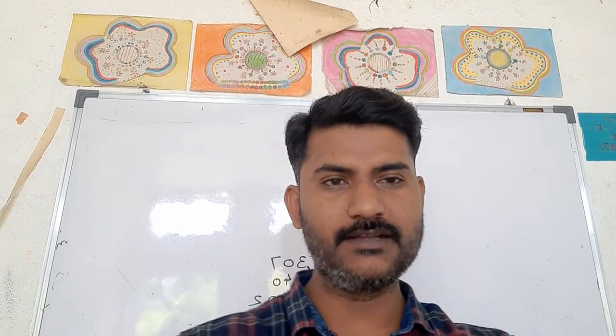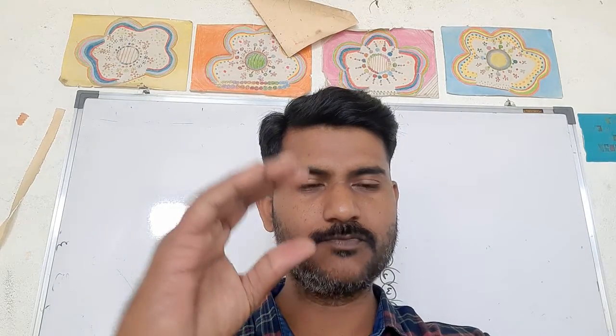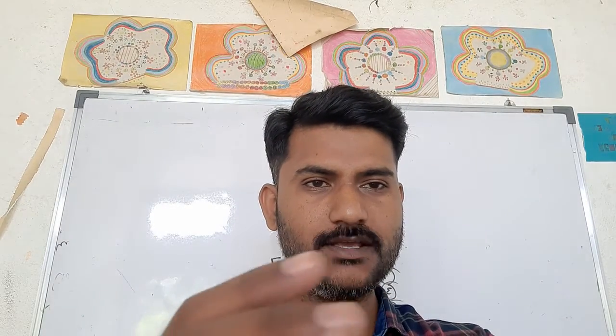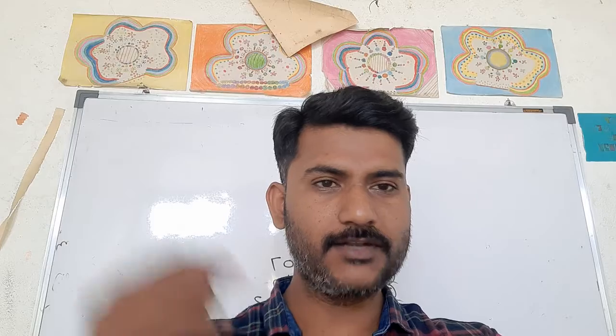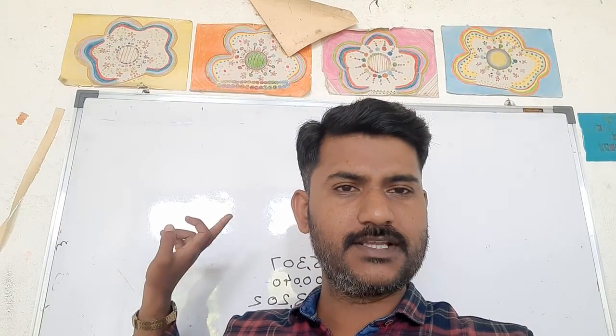For example, you are seeing me, I am in front of you. Say this mobile is the sun, my face is the moon, and whatever is behind me is the earth, the part on the board. My shadow will fall on the earth, on the backside on the board. That part you are unable to see, and the person standing there also cannot see the mobile.